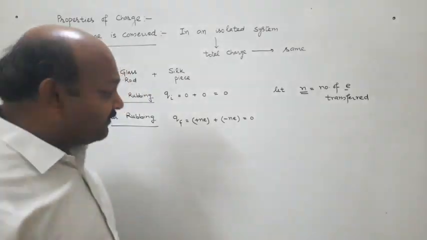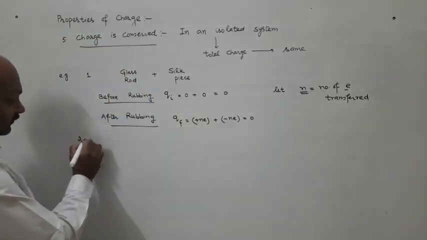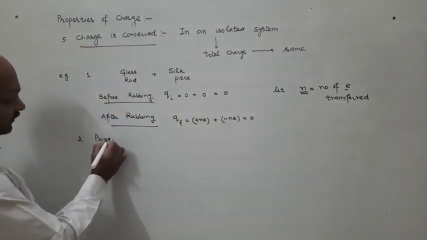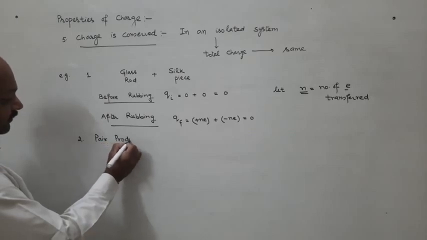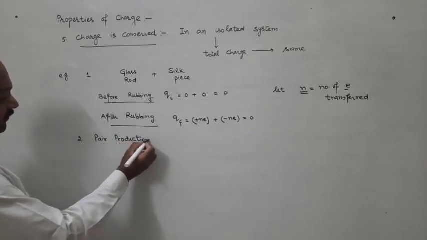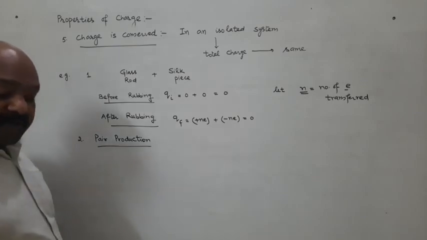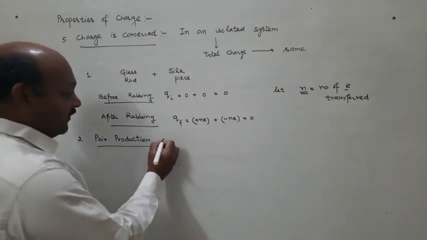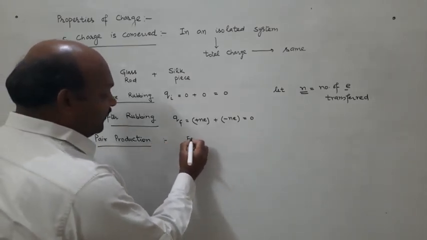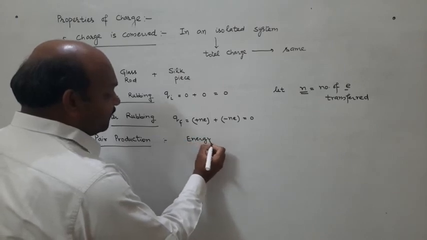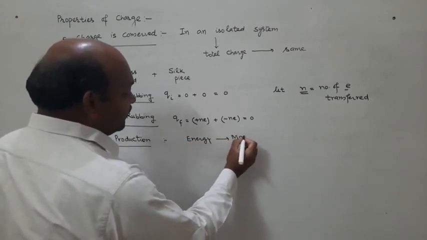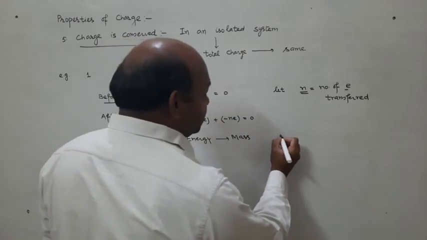There are many more examples as well. Pair production. This is a phenomenon of conversion of energy into mass, represented by this equation.